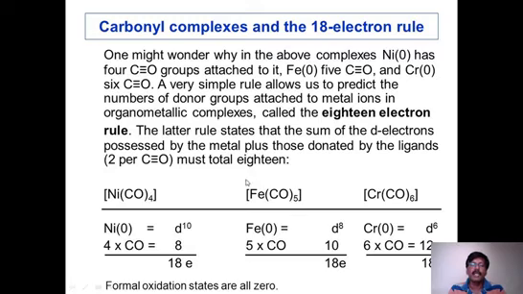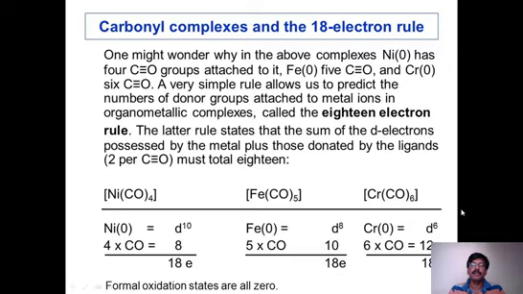Similarly, the iron complex. Iron atomic number is 26, and it is also in the 0 oxidation state. So when the complex is formed, 6 plus 2, that is 8 electrons are present in the iron d orbital. Therefore, the d orbital of iron has 8 electrons. And how many carbonyls? 5. So 5 carbonyls means 10 electrons, because each gives 2 electrons. So 10 plus 8, again 18 electrons. This is also following the 18 electron rule.